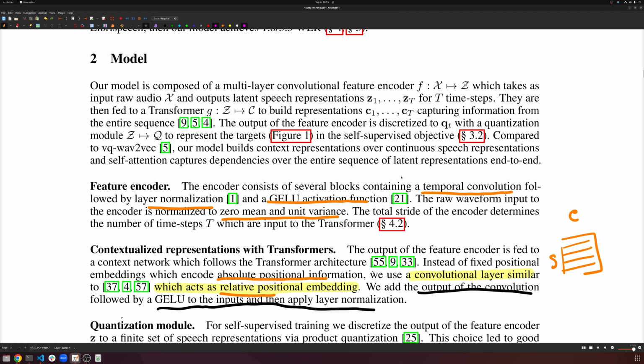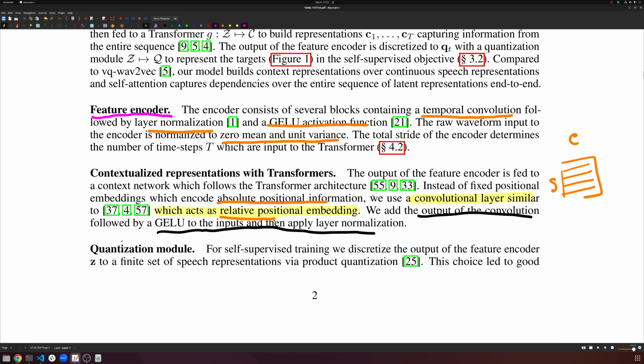The first step, of course, is our feature encoder, right? As it says, it's just a bunch of convolutions with a layer norm and GLU activation. The only pre-processing they do to the audio is they just normalize each audio individually to be zero mean unit variance. So this can be in our data loader or data collation function when we write it later. But that's no problem. That is our feature encoder.